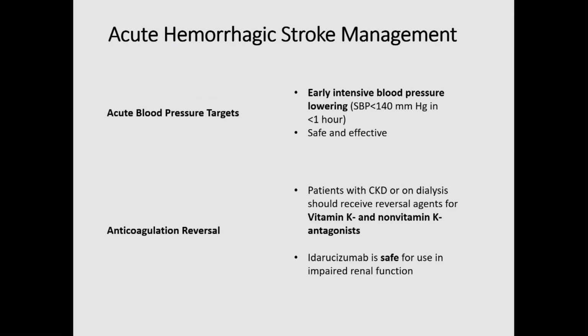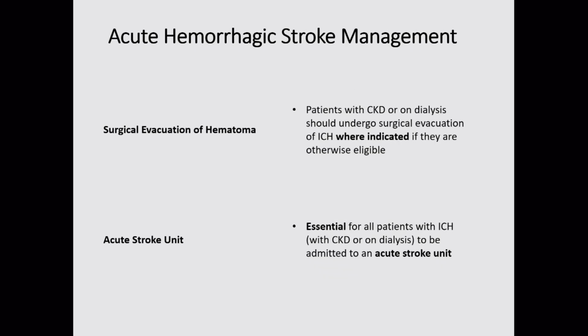While in hemorrhagic stroke, we have to go for early intensive blood pressure lowering. Less than 140 is the target within 1 hour. It is safe and effective. For anticoagulation reversal, patients with CKD or on dialysis should receive reversal agents for vitamin K as well as non-vitamin K antagonists. That is very important for you to keep in mind. Idarucizumab is safe for use in impaired renal function. We have to go for surgical evacuation of hematoma where indicated, and patients should be admitted in the stroke unit.